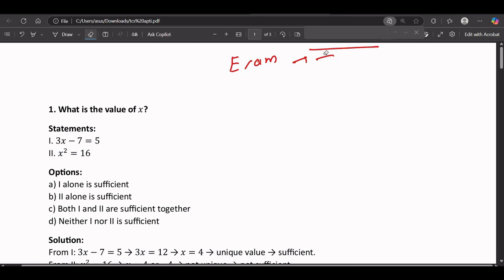Because this topic can sometimes be tricky. It is not difficult, but it can be tricky.